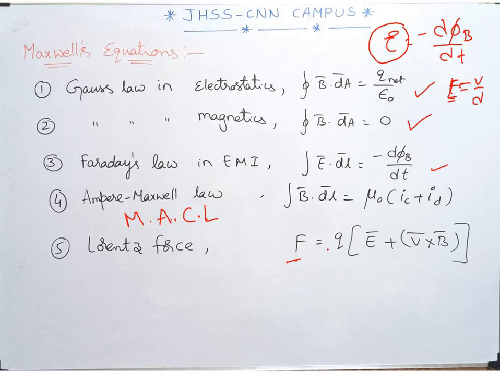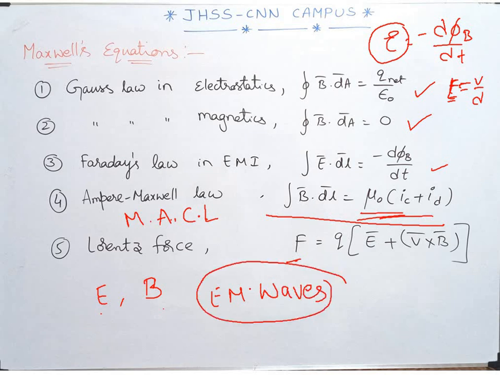Just now we have also seen Ampere-Maxwell law, the modified Ampere circuital law, where the conduction current and displacement current have all been discussed. Now coming to the last one, the Lorentz force, the force acting on a charge q moving in a region where electric and magnetic fields are present, similar to the electromagnetic wave, which is what we are speaking about. So whenever we have a time varying electric field and magnetic field, the oscillations of these fields with respect to time give us electromagnetic waves.